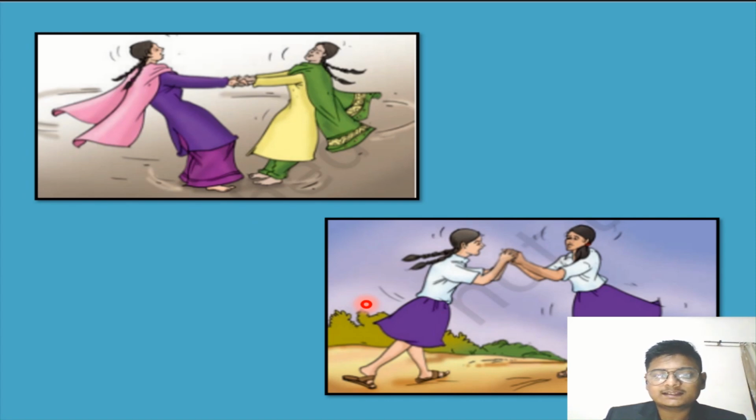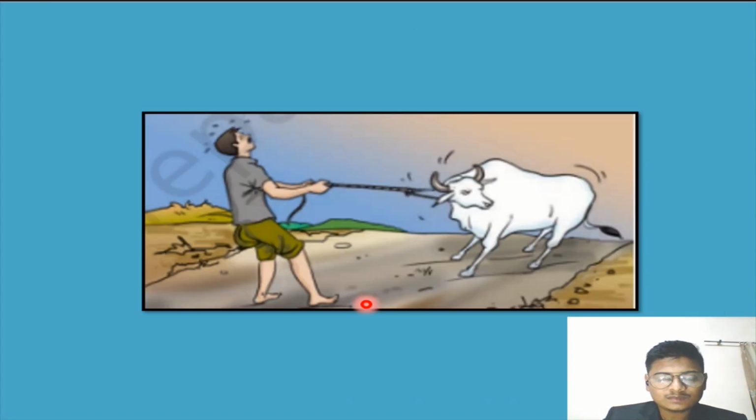In both these things they are applying some force, and you have to identify the force, which is pull or push. In the first one, what is it? It is a pulling force. And the second one, they are pushing each other because they are fighting. But you don't have to do this kind of activity with your peers. Everyone should be happy and be together. And in the next one, what are these both doing? The bullock and his owner, they both are pulling each other. Yes, he is defending himself and he is taking control over the bullock.